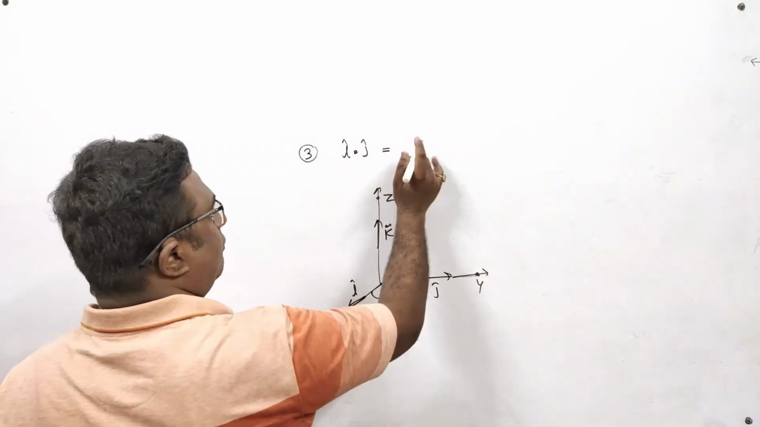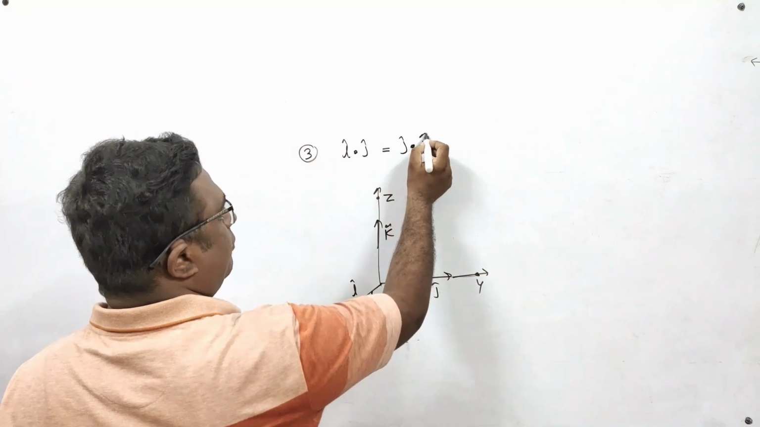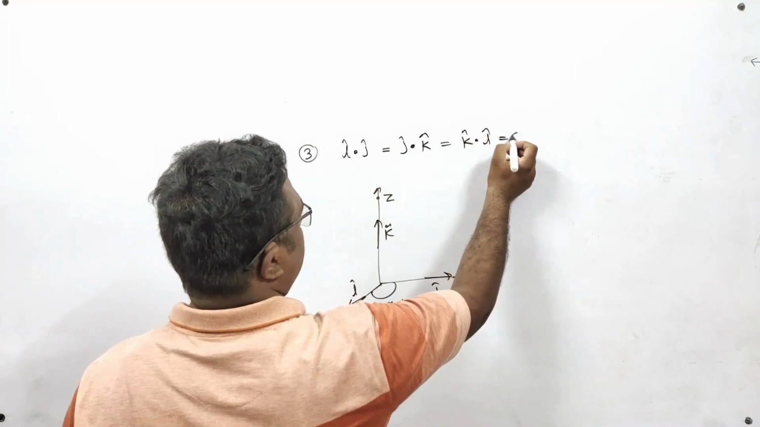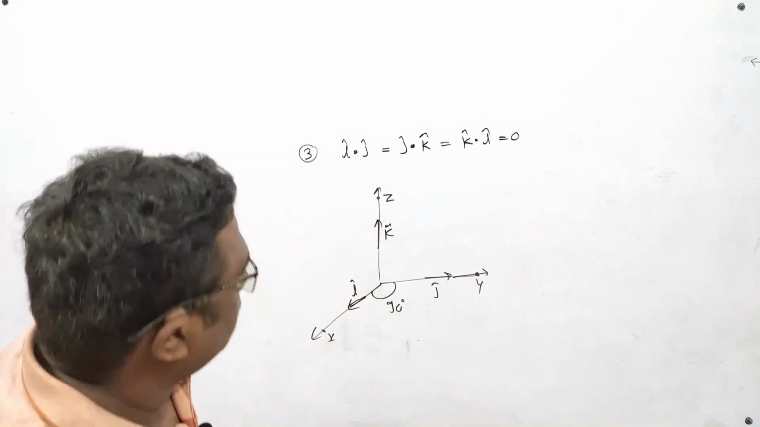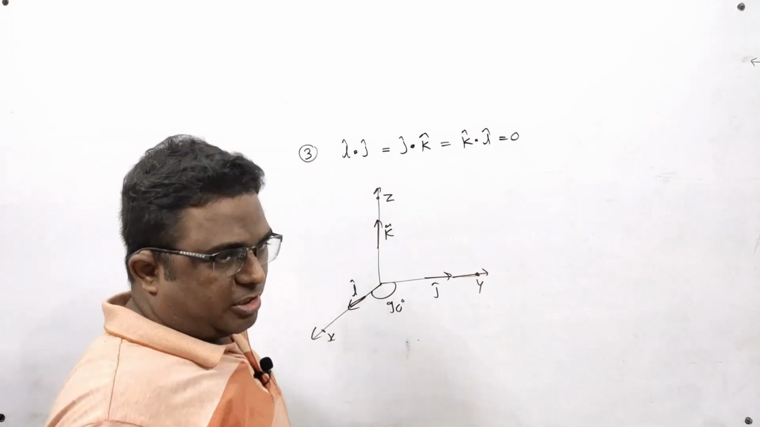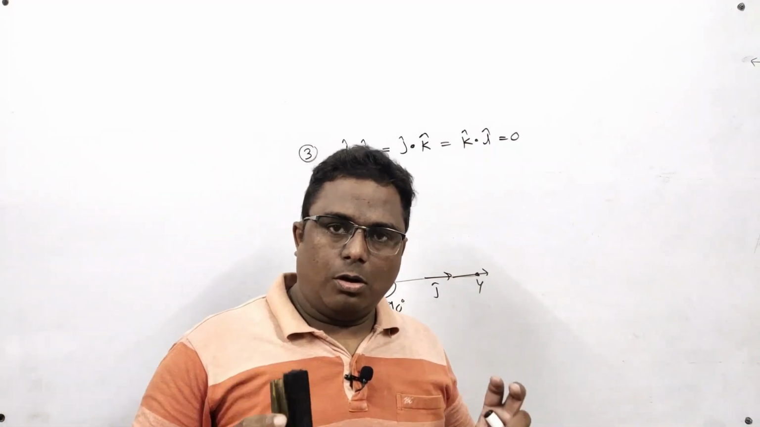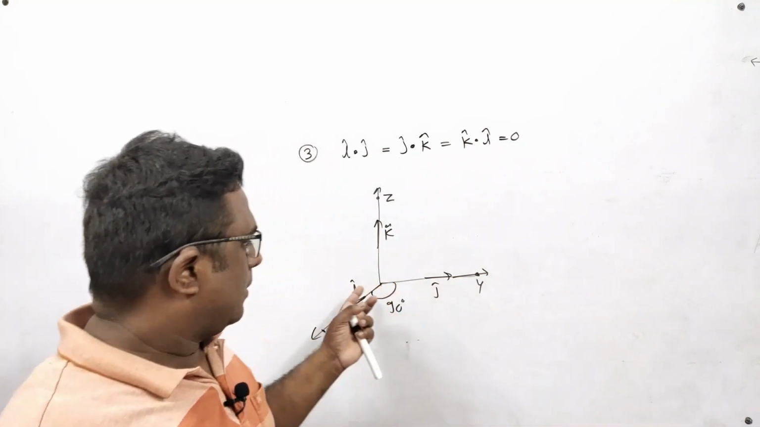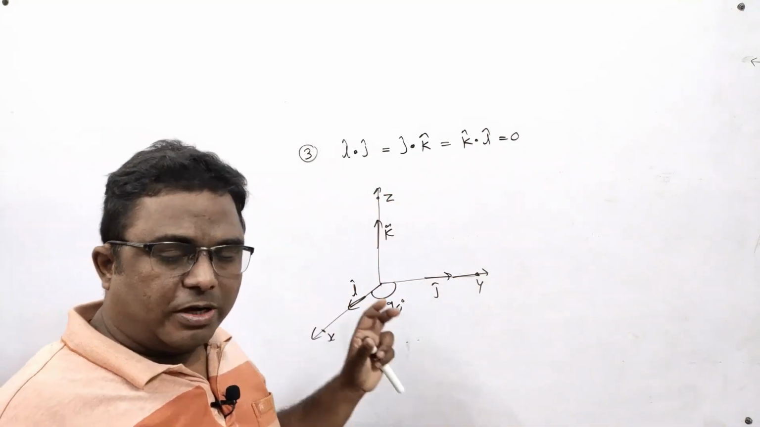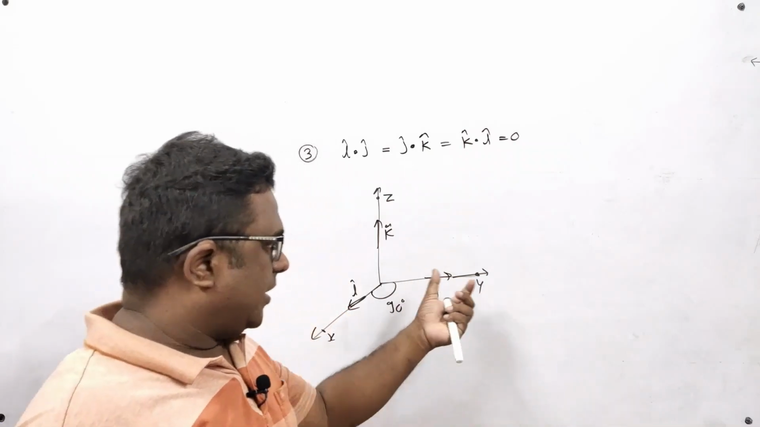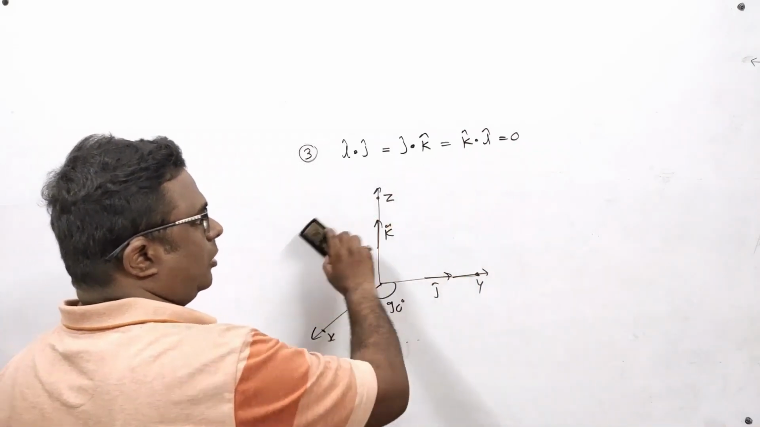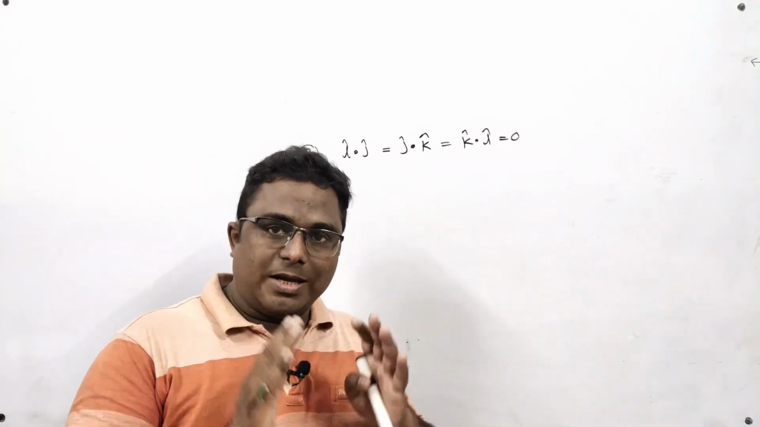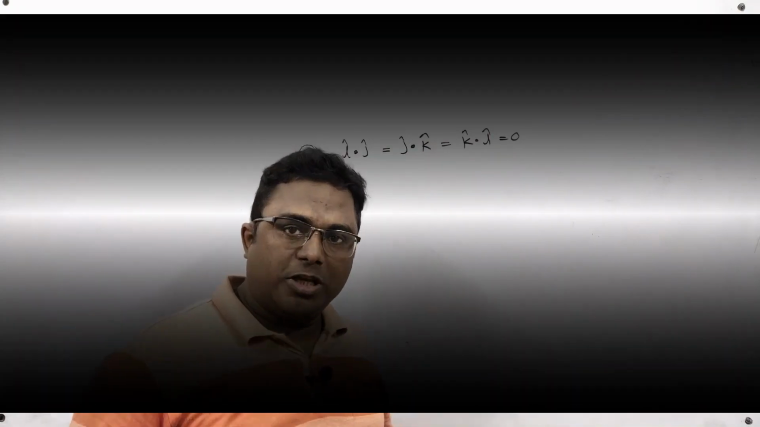In the same way, j dot k will also become 0, and k dot i will also become 0. So this becomes a formula: i dot j, j dot k and k dot i, all these are 0. If we have two different unit vectors from i cap, j cap, k cap, their dot product always becomes 0. And what is the reason? Because i cap, j cap, k cap are mutually perpendicular to each other.